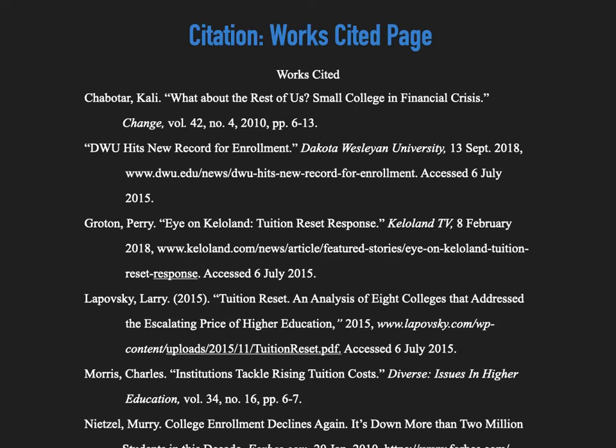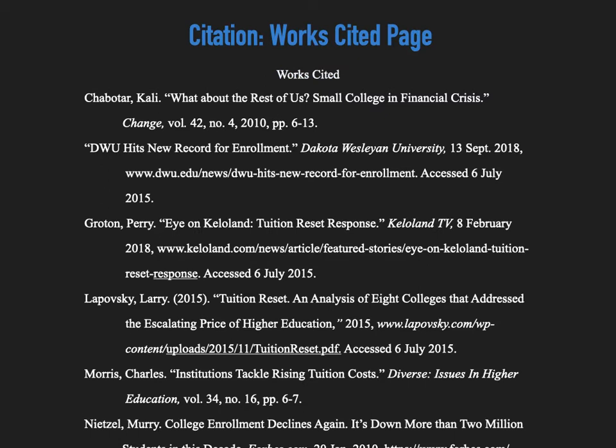In other words, don't begin the citations on the same page as the conclusion of your paper. The page should start with the words Works Cited. After the words Works Cited, we will have a list of sources that are used within the paper.